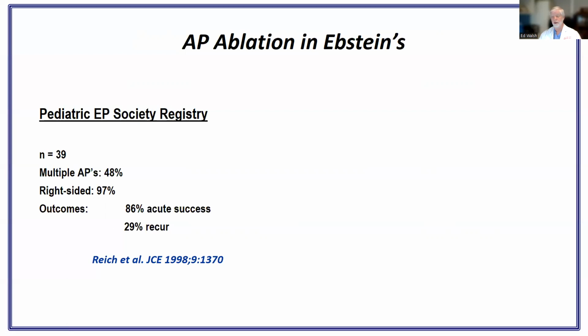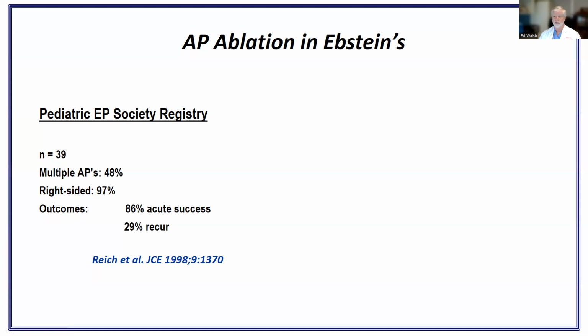There were 39 patients, about half of whom had multiple pathways. Not surprisingly, these were mostly right-sided. And the acute success rate at that time was inferior to conventional accessory pathway ablation. Still not bad, but still inferior. But the most surprising thing was the high recurrence rate, roughly 1/3.